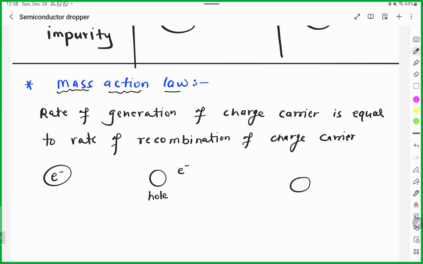Another electron will come and fill this hole, and again it will become a stable atom. This process is known as recombination. Tell me guys, any doubt? Again, electron and hole will combine and make a stable molecule. Yes or no? Yes, sir.